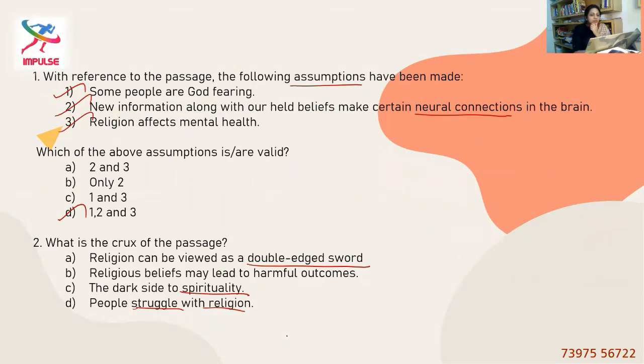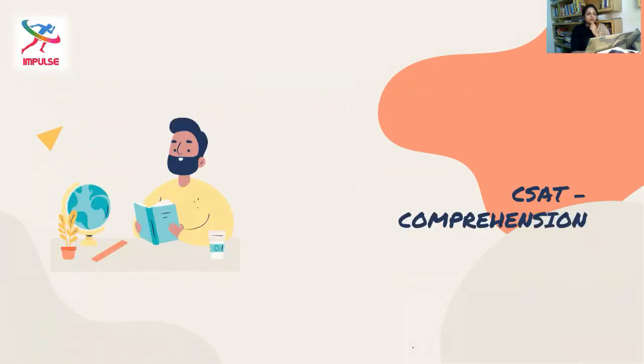Whereas the options here: beliefs may lead to harmful outcomes is only negative. The dark side to spirituality, this spirituality is totally a new concept. People struggle with religion is also only negative. Whereas option A, double-edged sword, talks about both positives and negatives. So option A is the right answer. Now you understand how we ruled out the unnecessary or wrong options and how we arrived at the right decision. This is how you should do it. Eliminate these three because of the said reasons, and option A is the right answer.